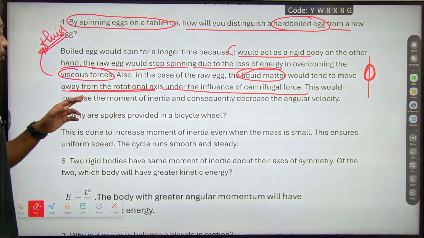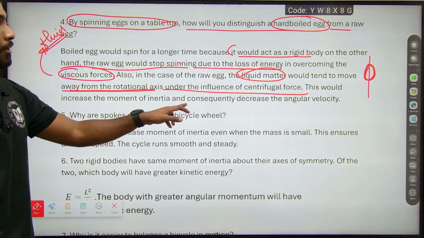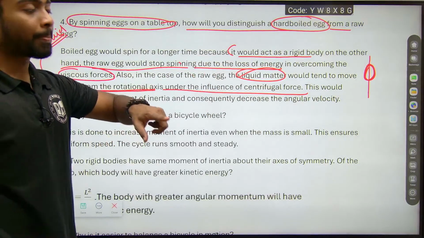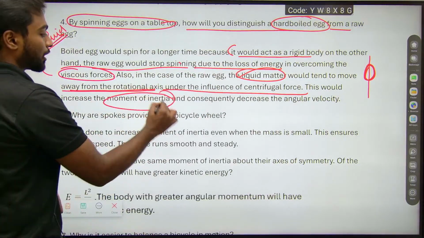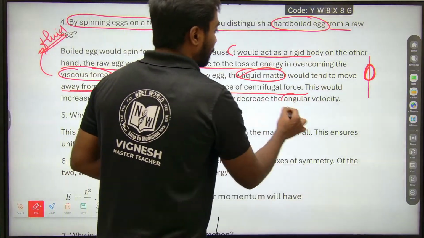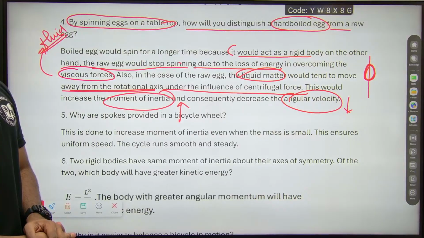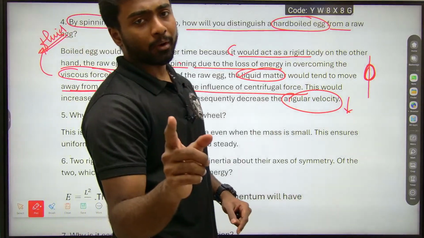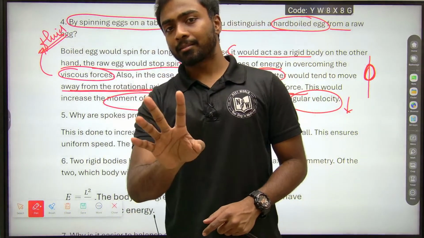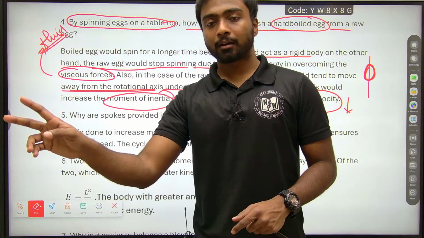This would increase the moment of inertia and consequently decrease the angular velocity. So when the moment of inertia increases, the angular velocity decreases. Got it?